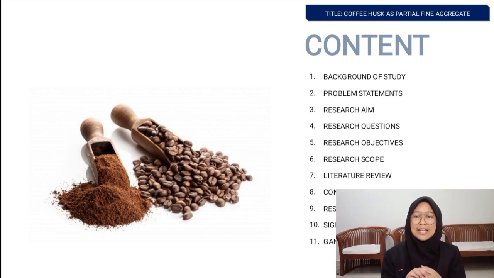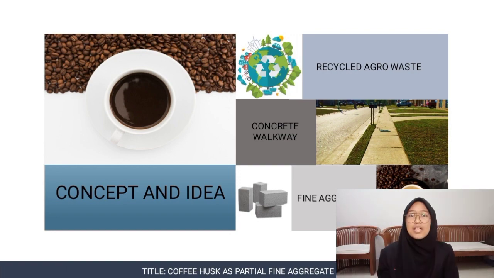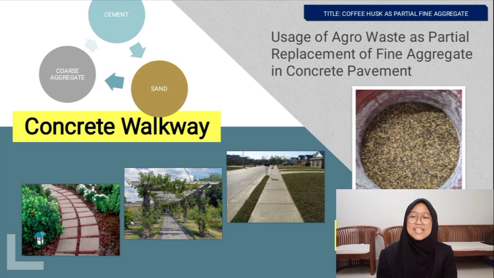Here's the concept and idea. Number 1, recycle agro waste. Number 2, concrete walkway. And number 3, fine aggregate. Uses of agro waste as partial replacement of fine aggregate in concrete walkway. For agro waste, we use coffee husk, and for concrete pavement, concrete walkway.